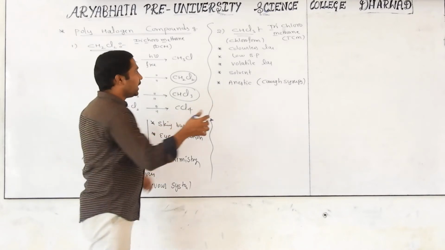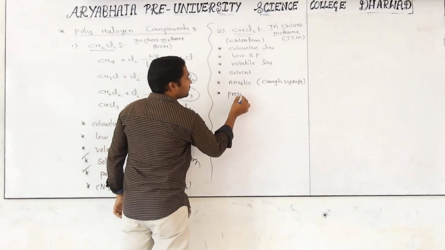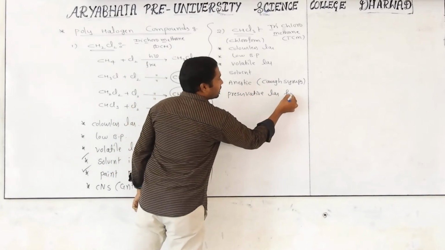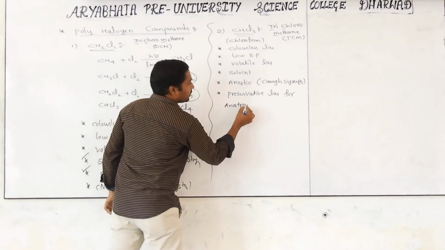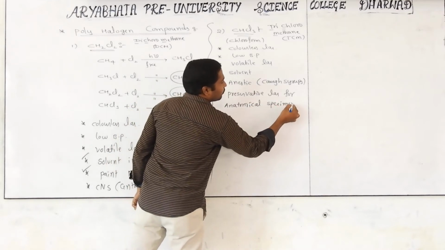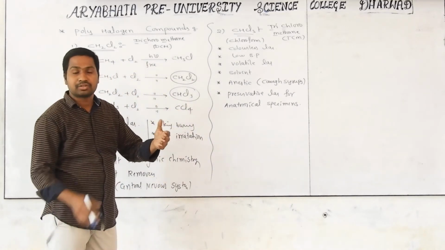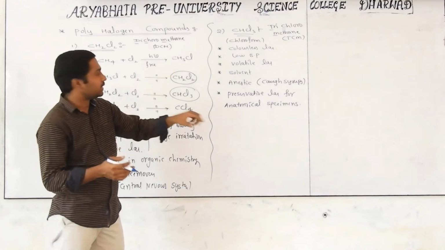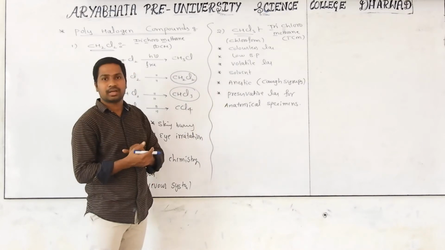And this chloroform can be used as a preservative liquid for anatomical specimens. What is the meaning of anatomical specimens? Dead bodies, like plants and animals. If you keep them in biology, botany and zoology labs, you keep them in a special liquid. That liquid is nothing but chloroform.